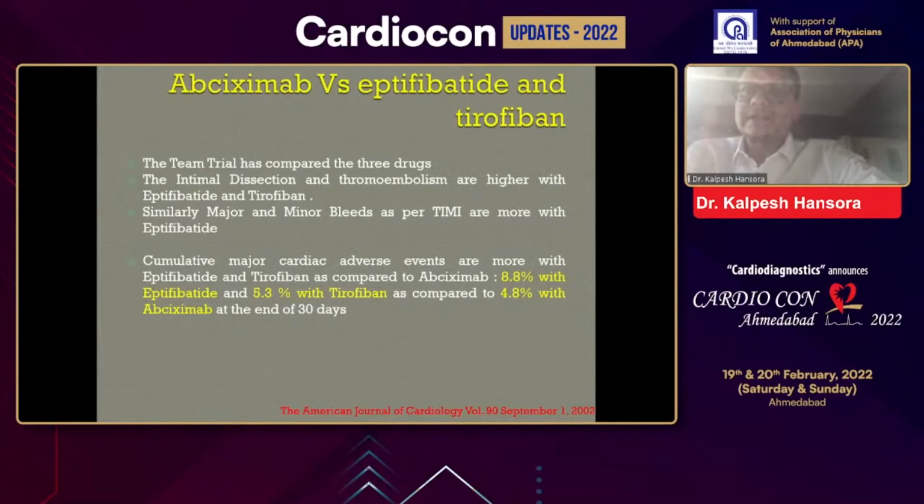All three drugs were studied, and they have shown that intimal dissection and thromboembolism were higher in the eptifibatide and tirofiban treated groups. Similarly, major and minor bleeds as per STEMI were more with eptifibatide. So the cumulative major adverse cardiac events with abciximab were only 4.8% as compared to tirofiban and eptifibatide at the end of 30 days. The cumulative MACE was higher with the other GP2B inhibitors as compared to abciximab.